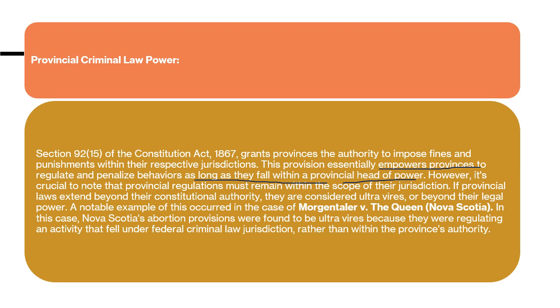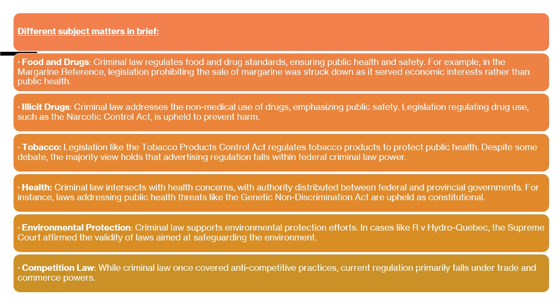So there was a case, Morgentaler v. The Queen, in Nova Scotia. In this case, Nova Scotia's abortion provisions were found to be ultra vires because they were regulating an activity, abortion, that fell directly under federal criminal law jurisdiction. This was not a provincial authority matter. So these particular provisions of the Abortion Act were held unconstitutional.